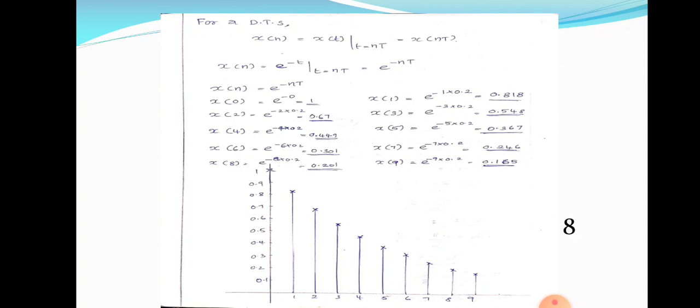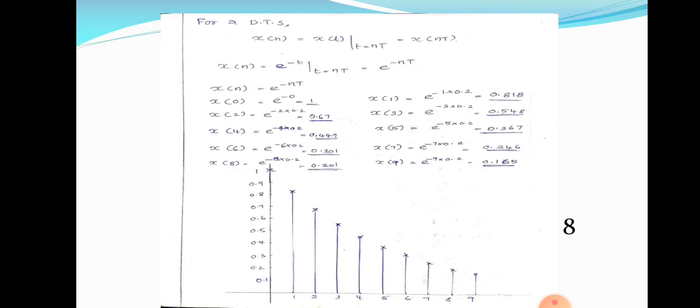Thus we can simply calculate different values of n: x of 0, x of 1, x of 2, x of 3, etc. So we are taking different samples. So x of 0 is equal to e raised to minus nT. Substitute the value of 0 for n. e raised to minus 0 into T is equal to e raised to minus 0 is equal to 1.